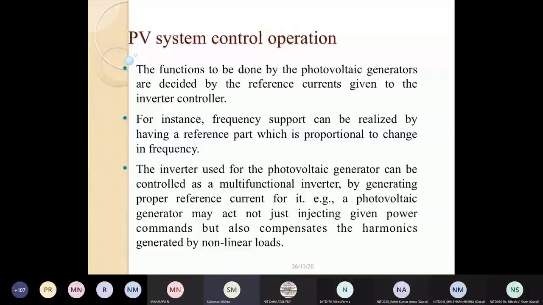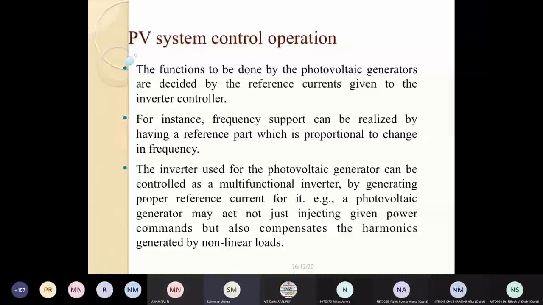Since the inverter can handle, apart from real power, a certain amount of reactive power and other things, we can call it a multifunctional inverter, or the smart inverter.